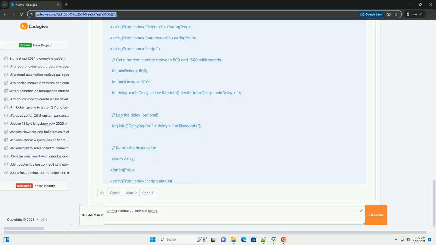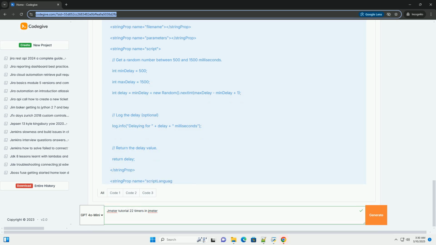3. Uniform random timer. Functionality. Introduces a delay that is uniformly distributed between two values, the constant delay offset and the random delay maximum. Every delay value within the specified range has an equal probability of being selected. When to use. Simulating a wide range of delay possibilities with equal probability. Useful when you want to model situations where user behavior is highly unpredictable.